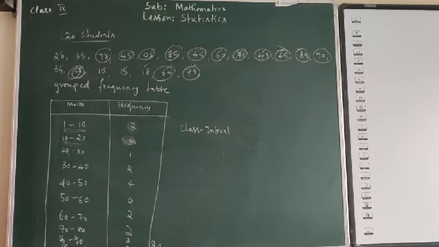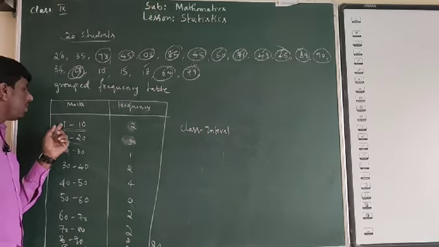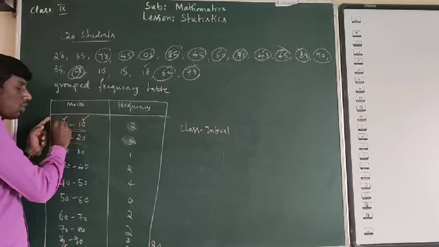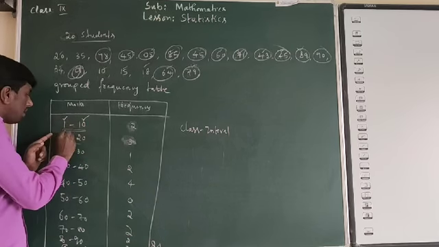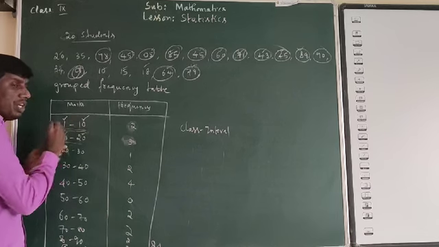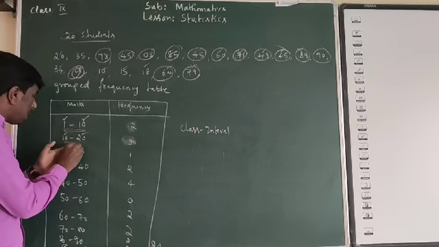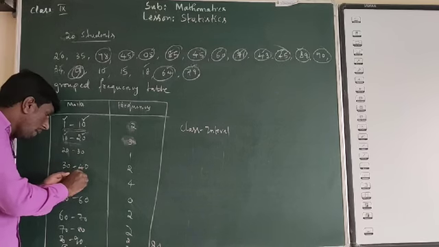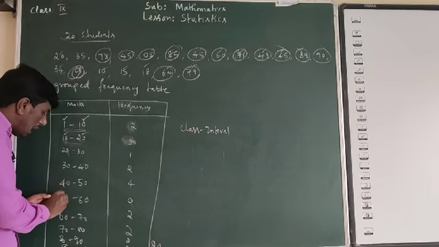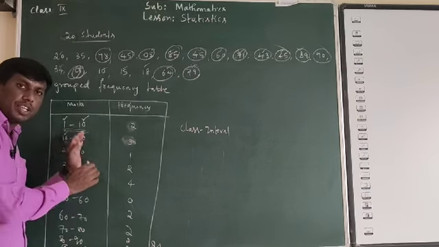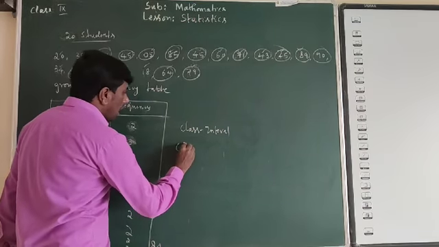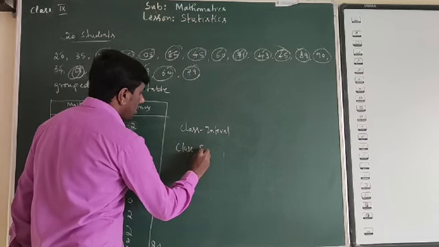Class interval. And in this class interval, for this particular class interval, 10 is the lower limit and 20 is the upper limit. Lower limit, upper limit, lower limit, upper limit. Lower limit of the class interval, upper limit of the class interval as usual. Right? Then, how to find out class size?